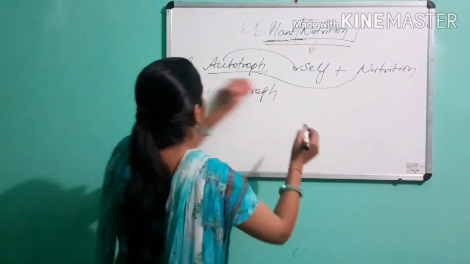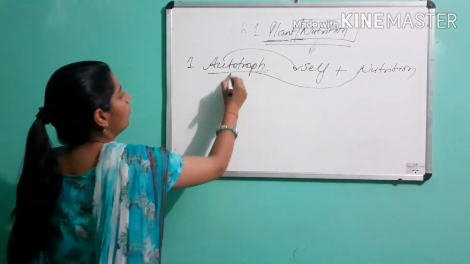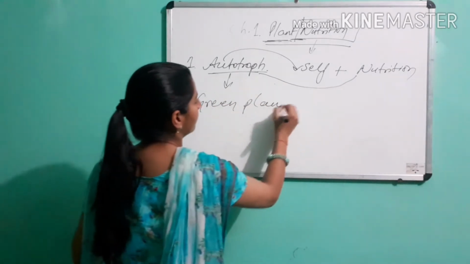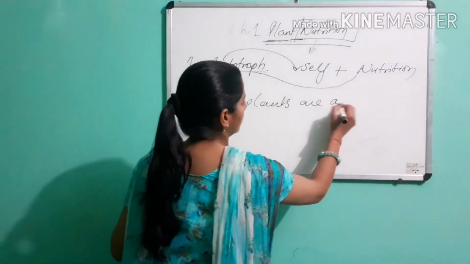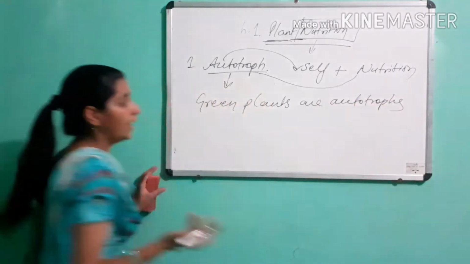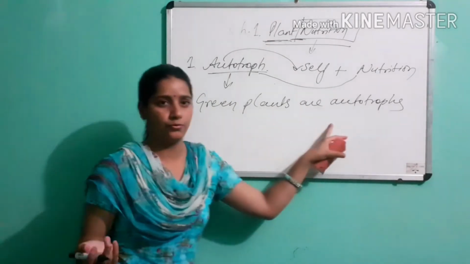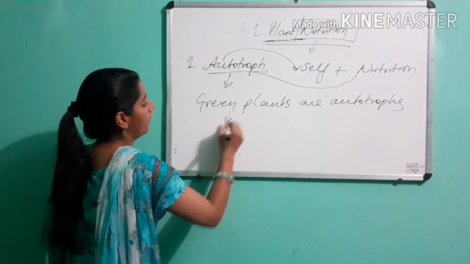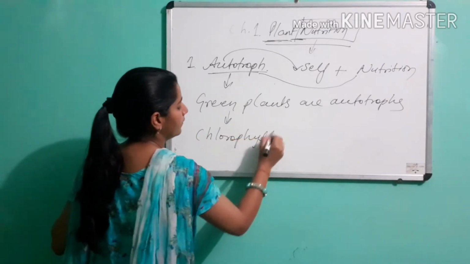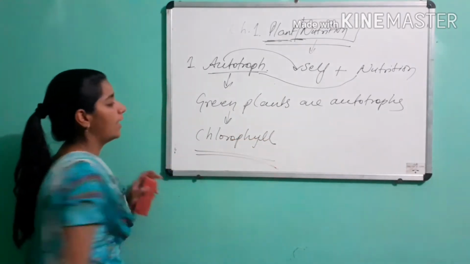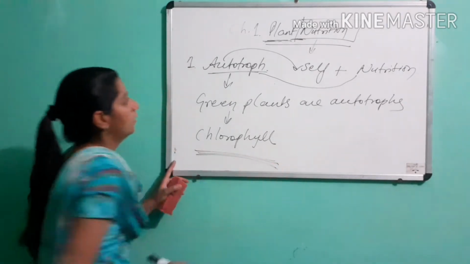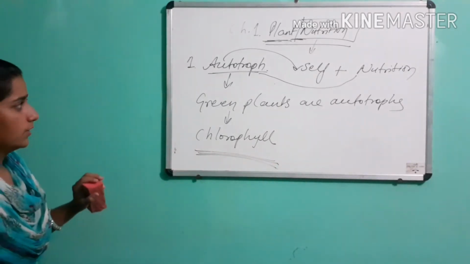Only green plants are autotrophs. Why only green plants? Because green plants have chlorophyll in their leaves.